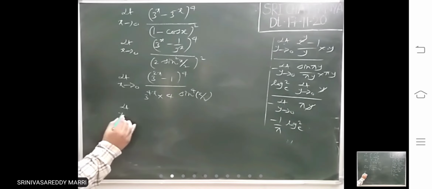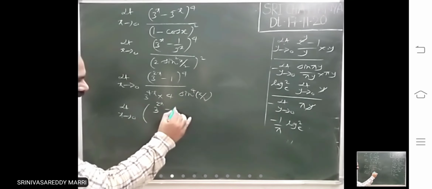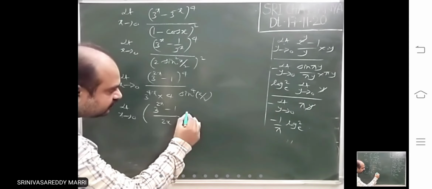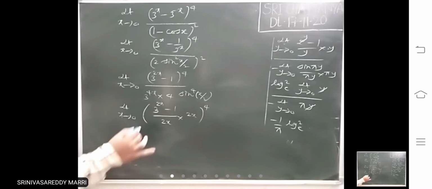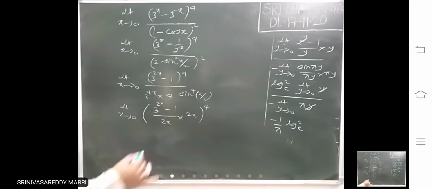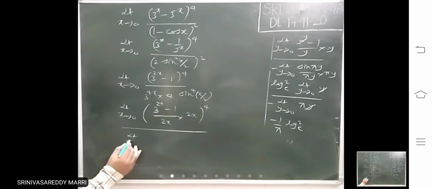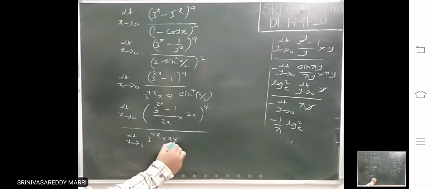What I am doing is 3^(2x) - 1 divided by what must be there? 2x into 2x. For applying the standard limit, what must be there? (a^x - 1)/x. I have multiplied and divided by 2x, limit x tends to 0. So now 3^(4x) into 4 into